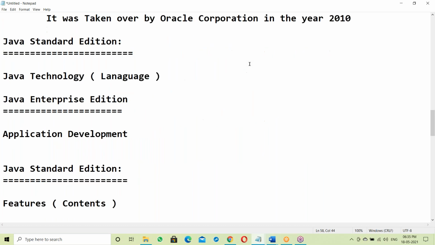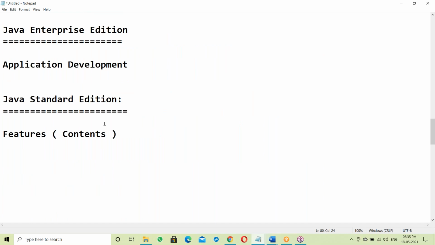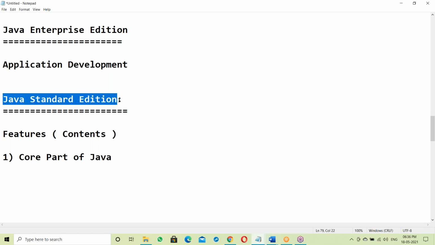Okay, now first let us see standardization. What are the contents, the features of standardization? First one is the core part of Java. Your core Java syllabus is different. Your syllabus is standardization, your syllabus is SE.